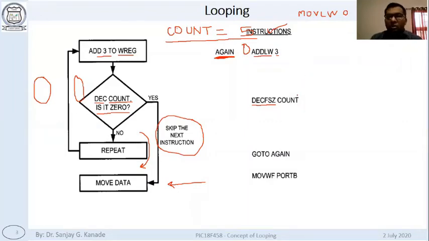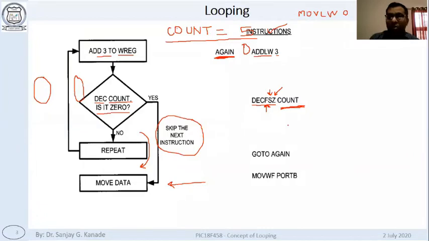Let's say count is a register which holds the value 5. What we are doing is decrementing this F, means we are decrementing the value inside the F. Then this S stands for skip the next instruction, and this Z stands for the 0 flag.